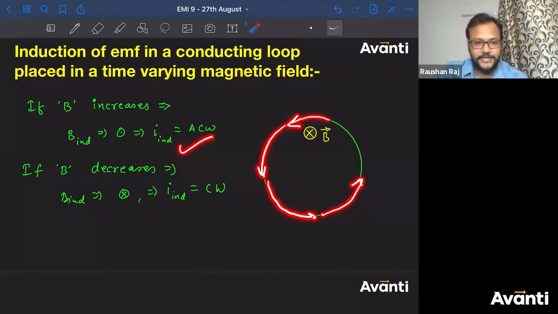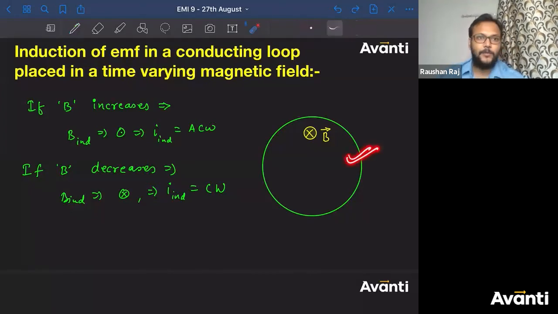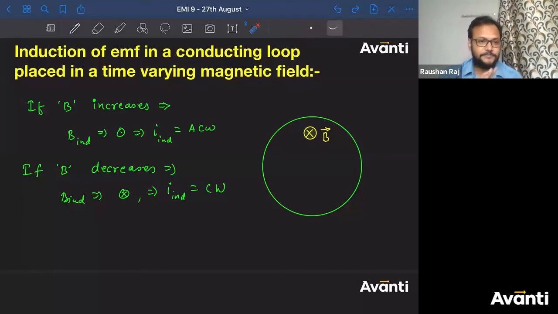Now you will say, sir, electric field is not there, but magnetic field is there, na? So magnetic field will apply the force. But tell me guys, what is the initial velocity of the charges in this conducting loop? 0. Does magnetic field apply force on charges at rest? No. So initially there was no current in this one.